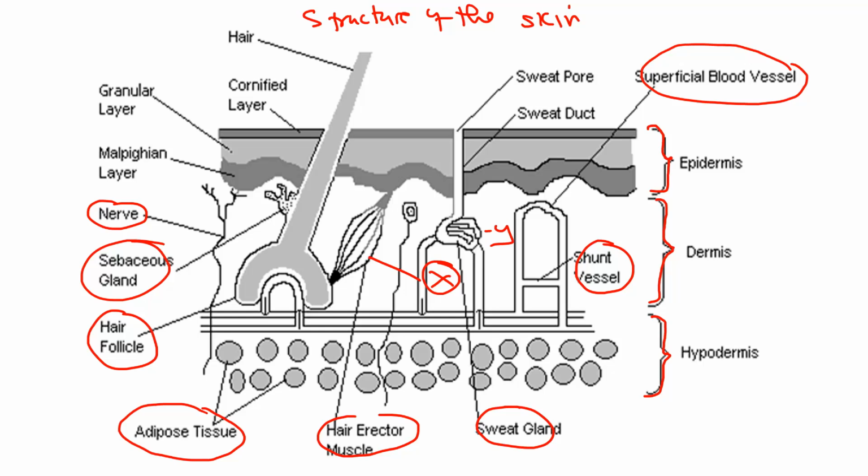The hair erector muscle can contract or relax, which helps in pulling the hair. This plays an important role in temperature maintenance. Then also the shunt vessels, you need to know how they work. The superficial vessels are very important.